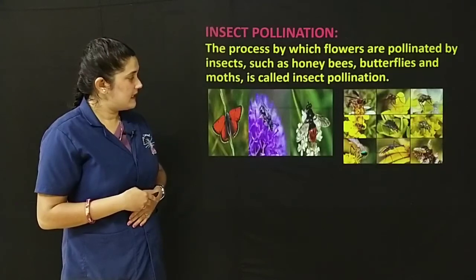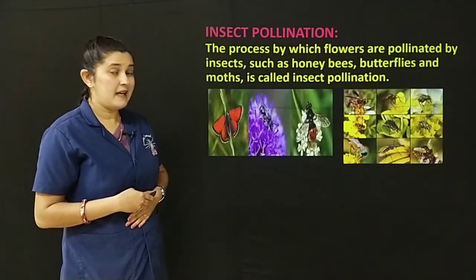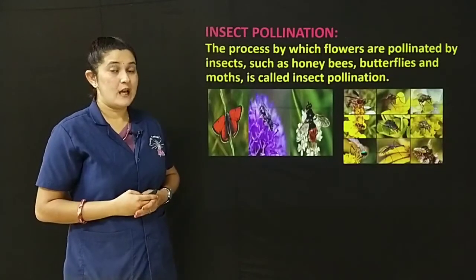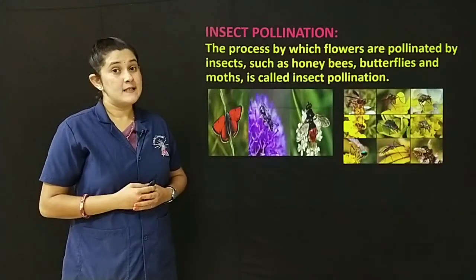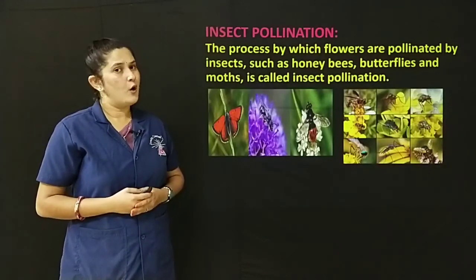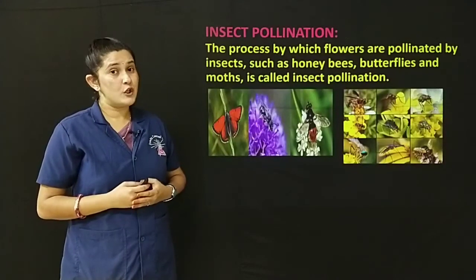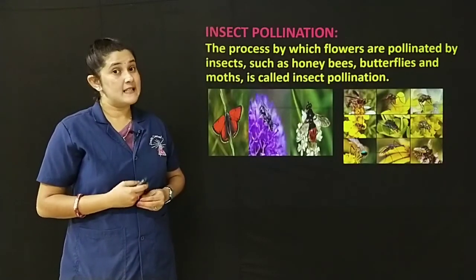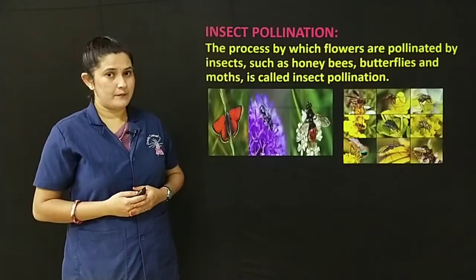Here you can see the pollination taking place by the insects. During the daytime, insects go in search of nectar. What do you mean by nectar? Nectar is a sugary fluid that is secreted by the flower to encourage pollination.